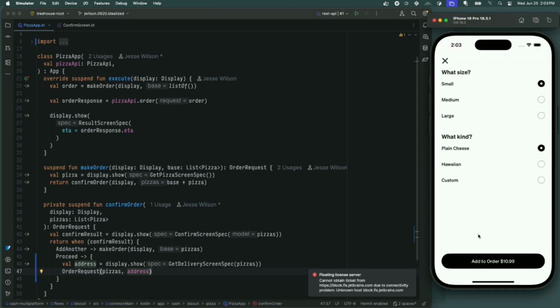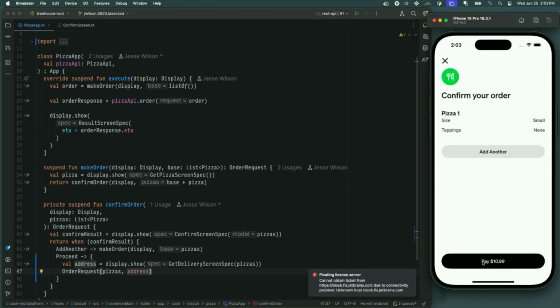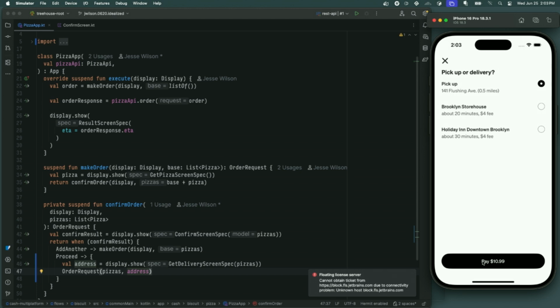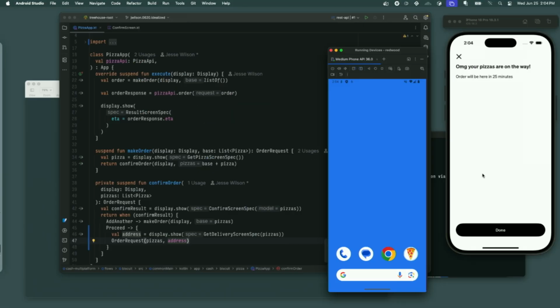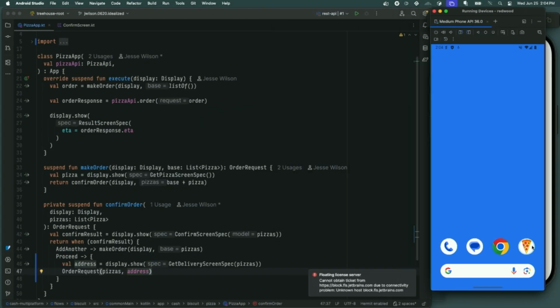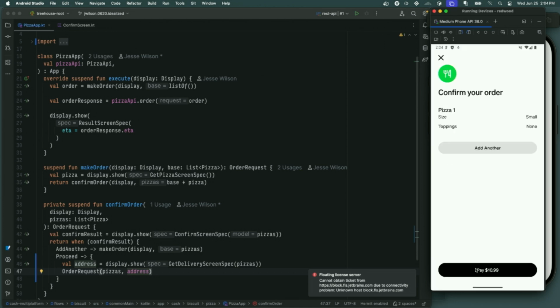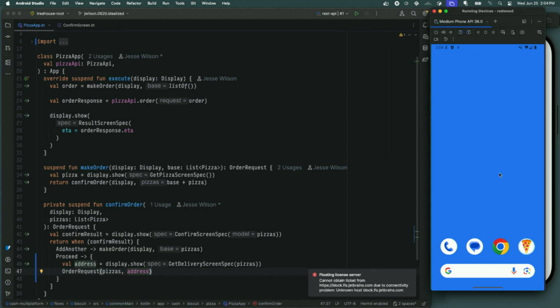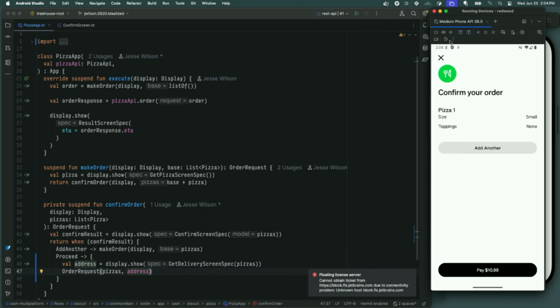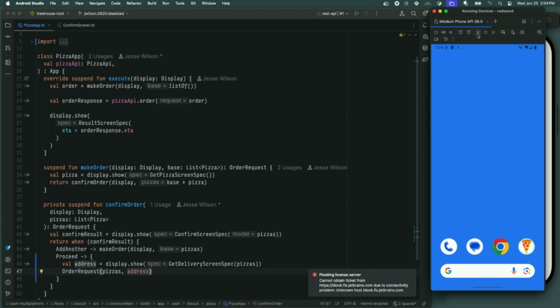So I've got one screen, pick my pizza. Second screen, confirm it. Third screen, this is new. I'm confirming the address. And then my last screen. And oh, hang on a second. I screwed up. I'm intending to show you the back button, but this is accidentally an iOS simulator. Sorry, everyone. All right, let's do that again. All right, so now we've got an Android tool. So we're going to do that. 1, 2, 3. And now if I go back, it goes back to the home screen. Or if I start on the second screen and I go back, it goes back to the wrong place.